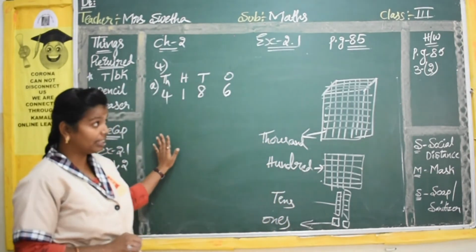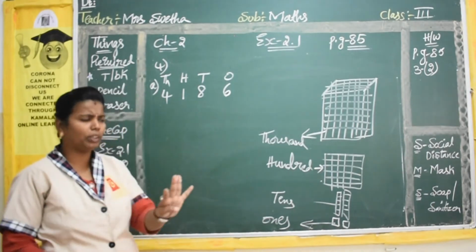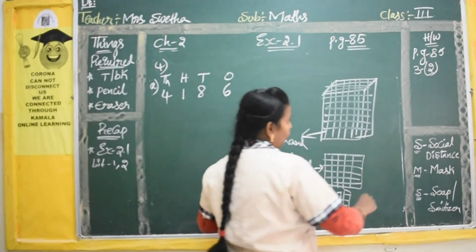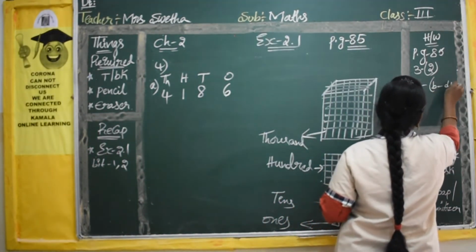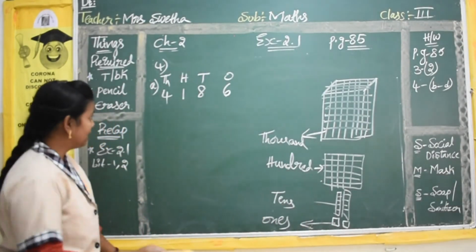This is very easy, so I am giving you this one as homework. In this you have only 4 questions. One I have done here, and only 3 are for homework. Okay, so in the fourth bit you have to do B to D as homework. Okay, so next, the fifth bit.